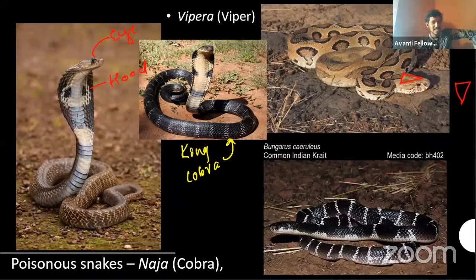Why some kraits are eight inches? I didn't understand, Pawan. Eight inches means.